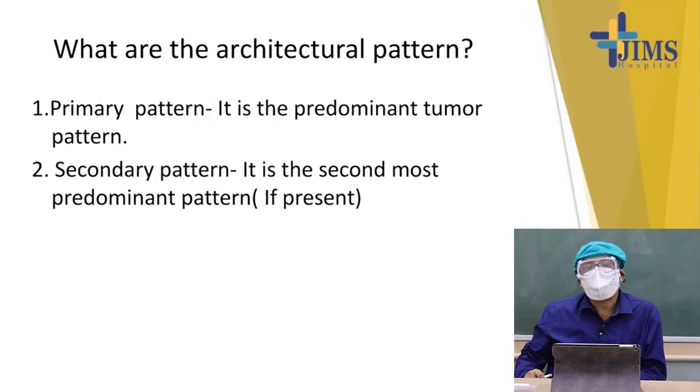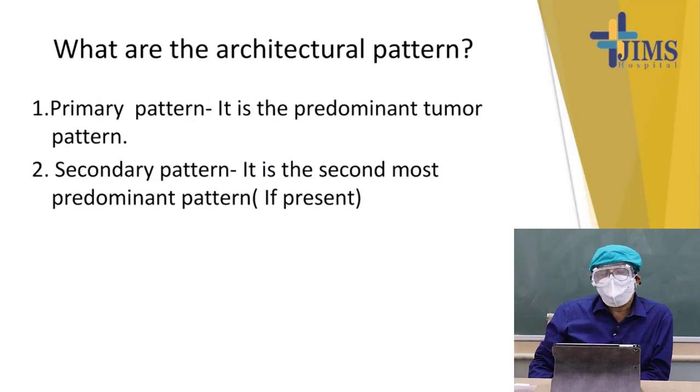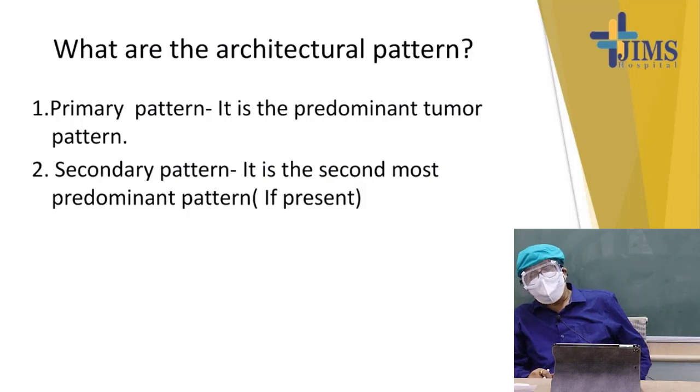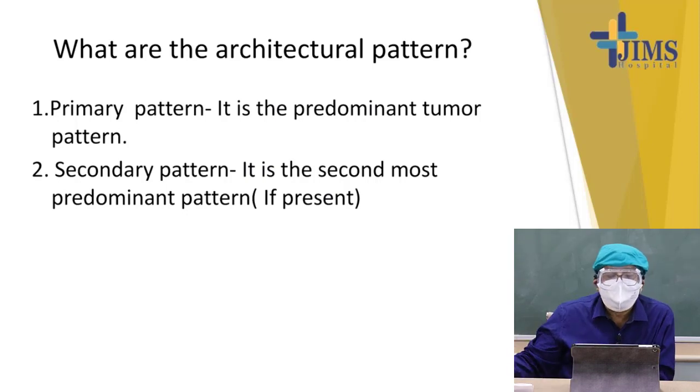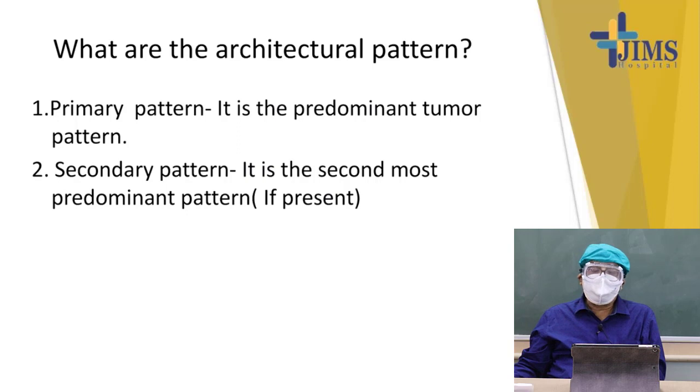What is the architectural pattern in Gleason's grading system? There are two types of architecture. One is the primary pattern, which is the most predominant pattern, and the secondary pattern is the next predominant pattern. So we have to see what the predominating pattern is, whether pattern 1, 2, 3, and so on. The secondary pattern is the second most predominating pattern. On low power microscopy, you will see what the predominating pattern is, whether it is 2, 3, 4, and what the next predominating pattern is.